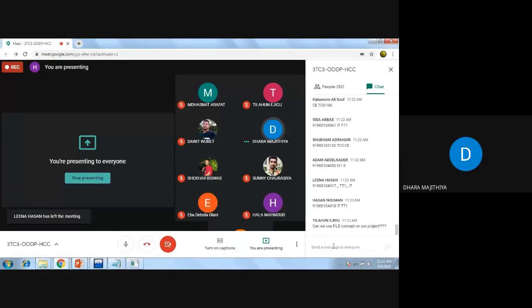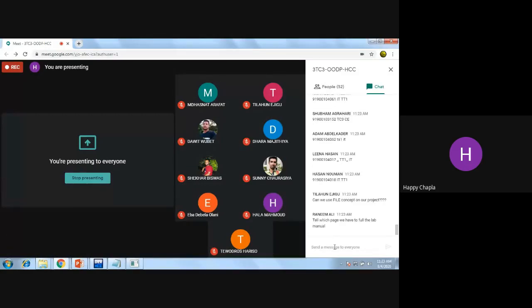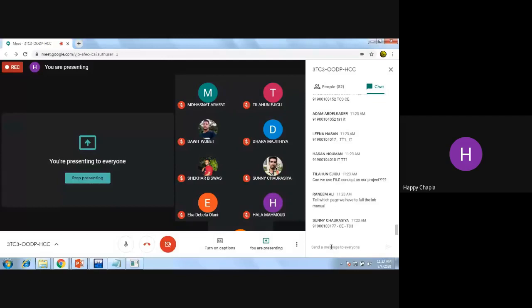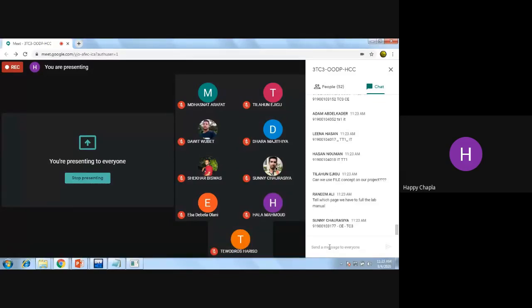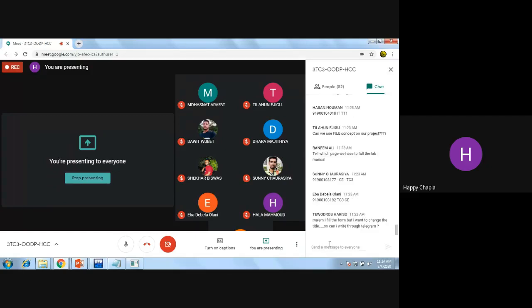Yes, if you want to use that file concept, you can use it. Tell which page we have to pull the lab manual. I filled the form, but I want to change the title.